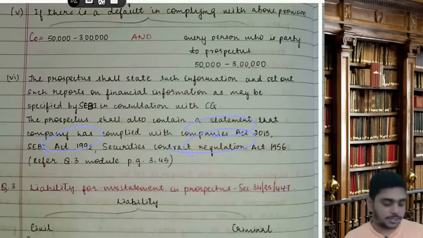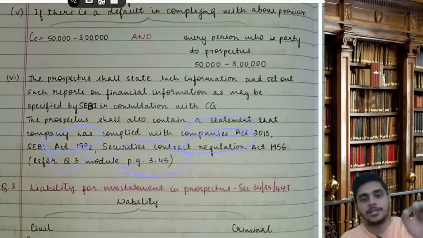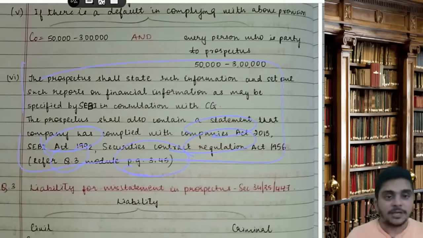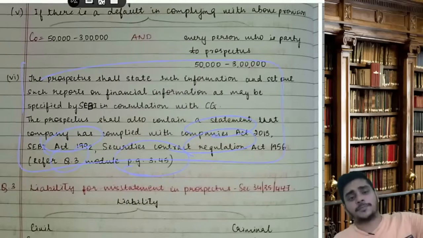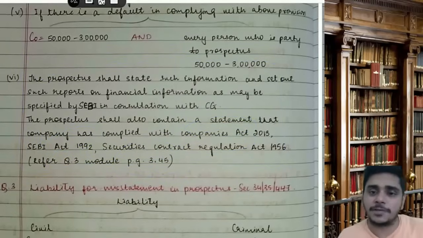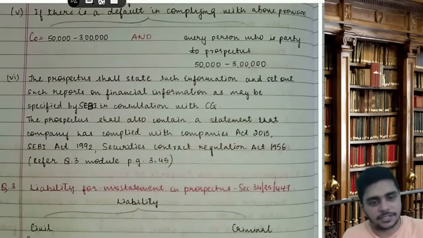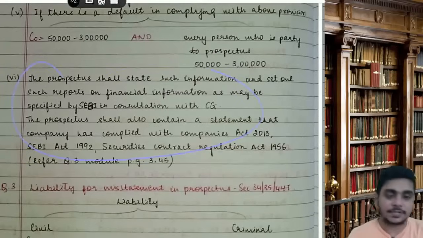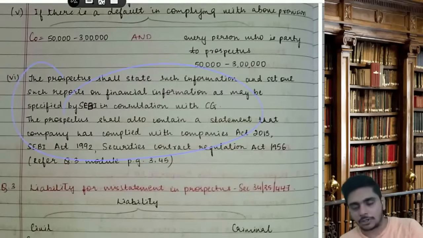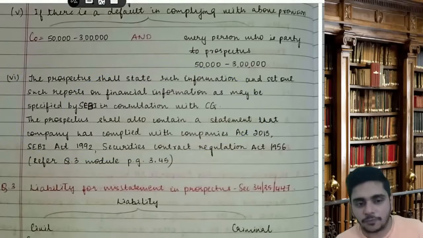On this point there is a question, question 3 on module page 3.45. Please do this. The answer is this line only. They are asking what report should be attached: such reports on financial information as may be specified by SEBI in consultation with CAG. So point number 6 is important because there is a question on it, module question number 3, page 3.45.